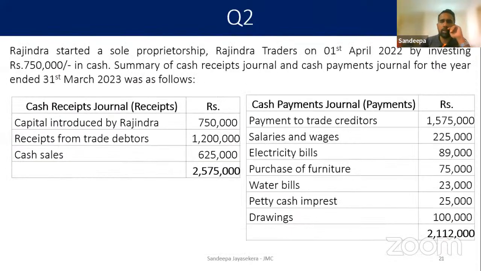Rajendra started a sole proprietorship, Rajendra Traders, on 1st of April 2023 by investing rupees 750,000 in cash. Summary of the cash receipt and the cash payment journal were given to you. So the capital, receipt from the debtor, cash sales are given. Then the other items include payment to the creditors, salaries and wages, electricity bills, purchase of furniture, water bill, petty cash imprest and drawings. These are the items given.